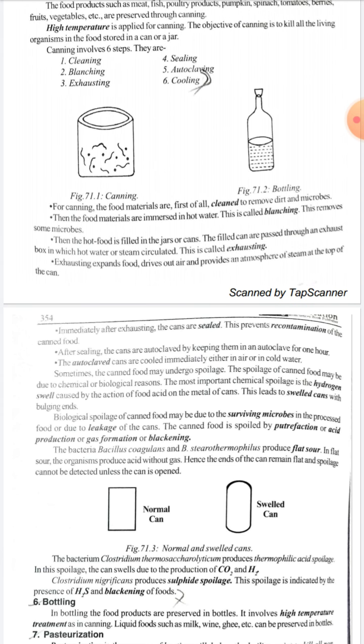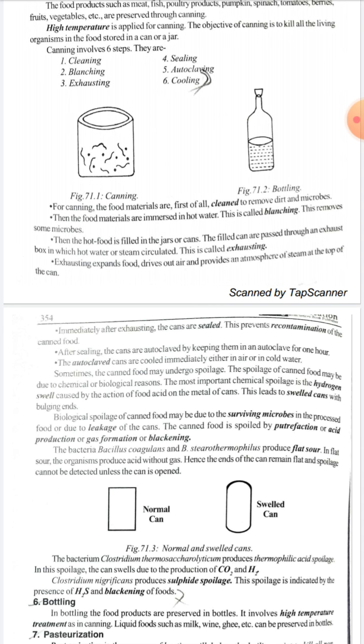In canning, the food materials are first cleaned to remove the dirt and microbes. Then the food materials are immersed in hot water. This is called blanching, which removes the other microbes. Then the hot food is filled in the jars or cans. The filled cans are passed through an exhaust box in which hot water or steam is circulated. This is called exhausting, where it removes the excess air. Exhausting expands food, drives out air, and provides an atmosphere of steam at the top of the can.